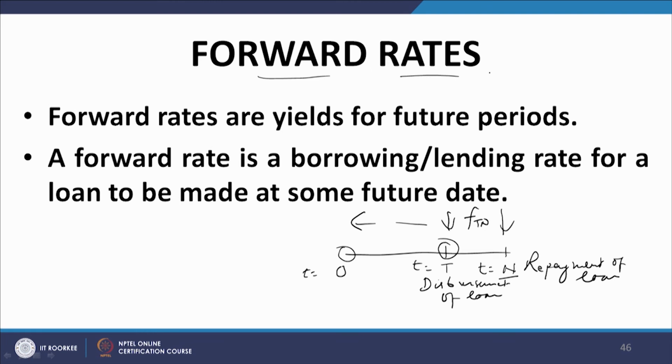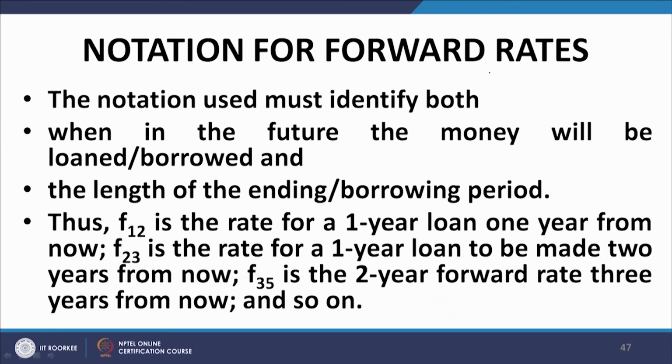So, forward rates are yields for future periods. A forward rate is a borrowing lending rate for a loan to be made at some future date. So, it is an extension of the basic concept of a forward contract. Now, as far as the notation for forward rates is concerned, if we have a loan which starts at t equal to 1 and ends at t equal to 2, the relevant rate of interest that is going to apply is usually represented by F12.